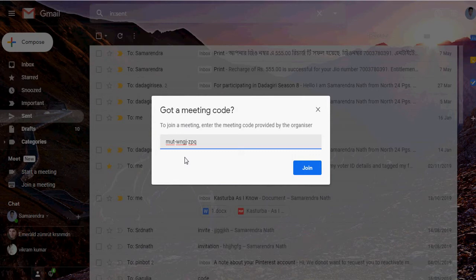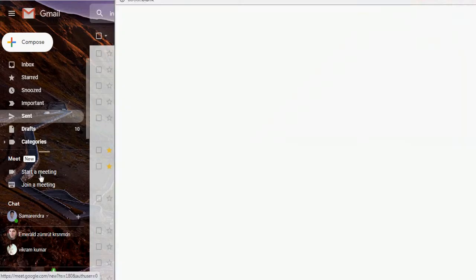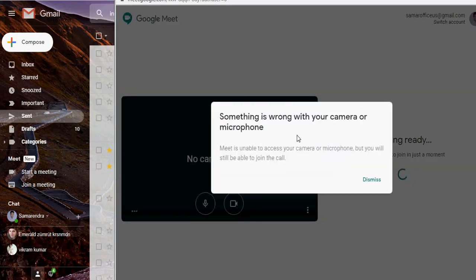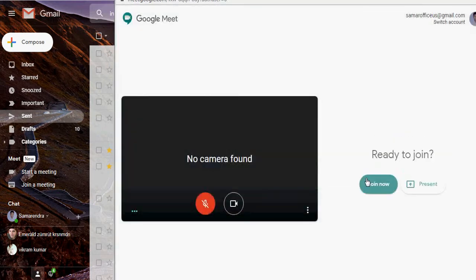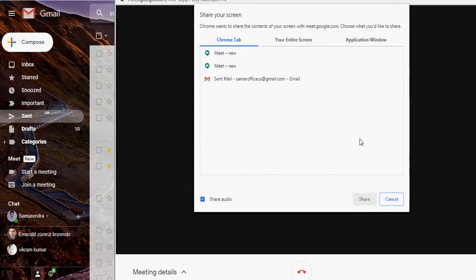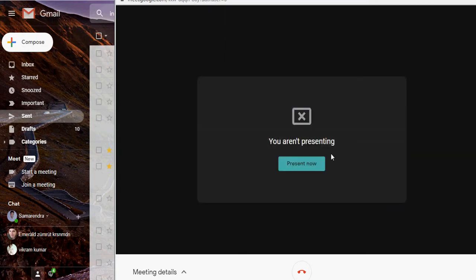When anyone starts a meeting, it requires the microphone and webcam to join it, and just present. So present meeting now, and your entire screen, you can share it from there. You can just copy or share it through your friends. Not present, no, you are presenting.